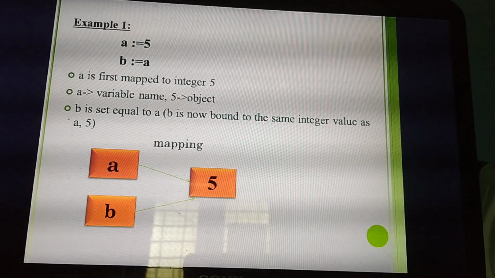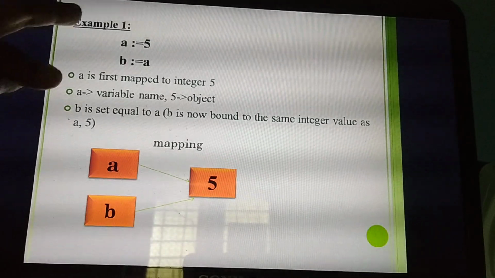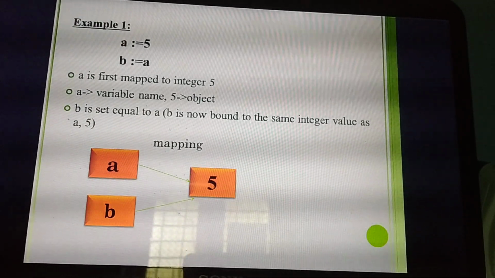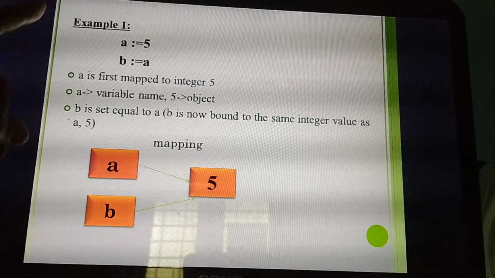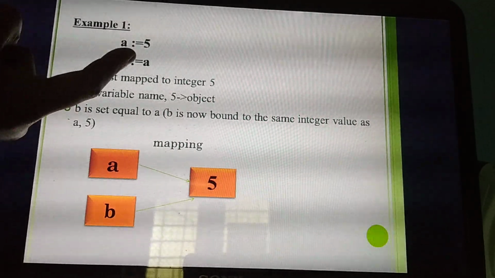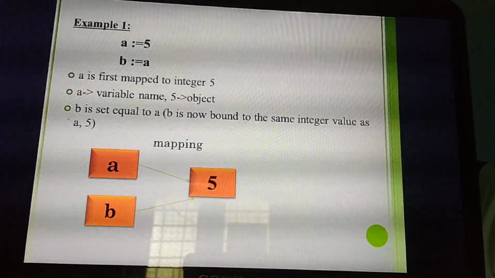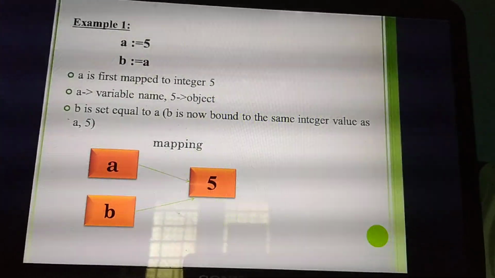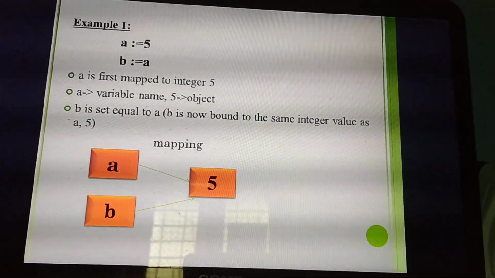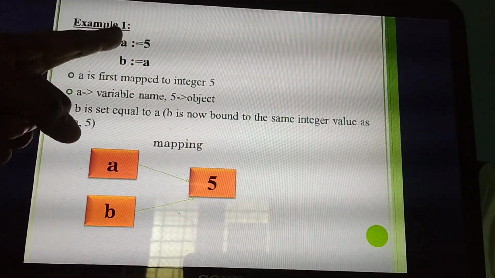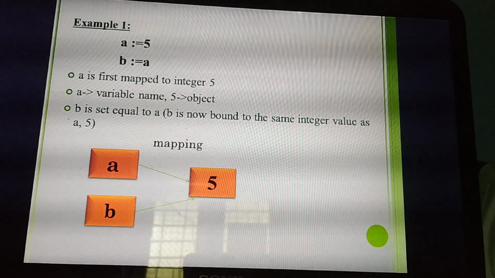Understand? What's the first step? In the question they have given the symbol A equal to 5. So the value of A is 5. Next step, what they have given is B equal to A. What's the meaning of that? The value of A now is 5, and that is mapped to the variable B. Now what's the value of B? Can you say? 5. How? Because initially I mapped the value of A as 5.